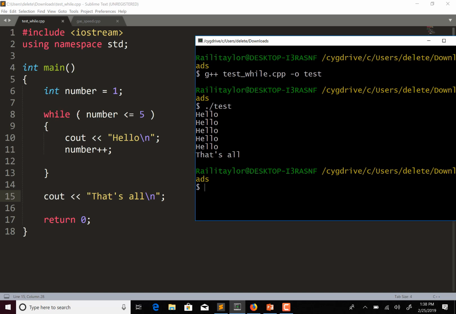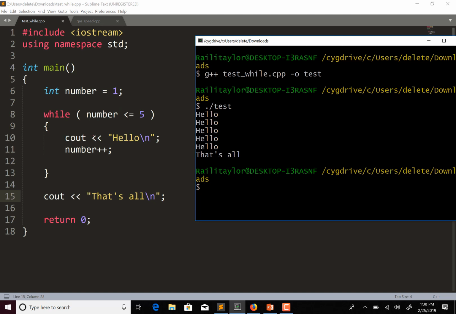So we go into this while loop. When we go into this while loop, number is equal to 1 initially, right? So 1 is less than or equal to 5. So it's going to display hello to the console. It's going to increment number by 1. So now number is equal to 2. And then it's going to go back up and test this condition again. So now it says number less than or equal to 5. 2 is less than or equal to 5. So this is still true.